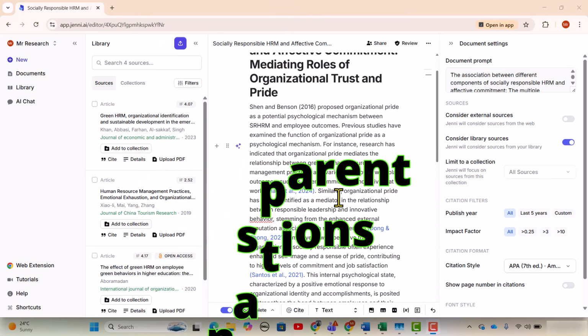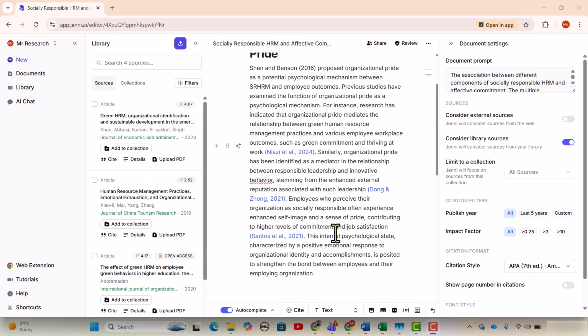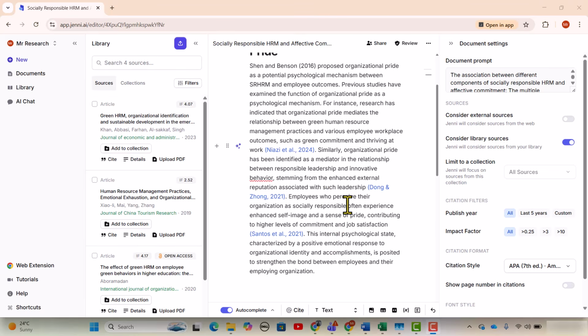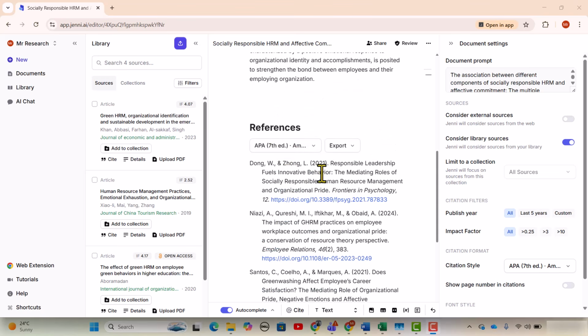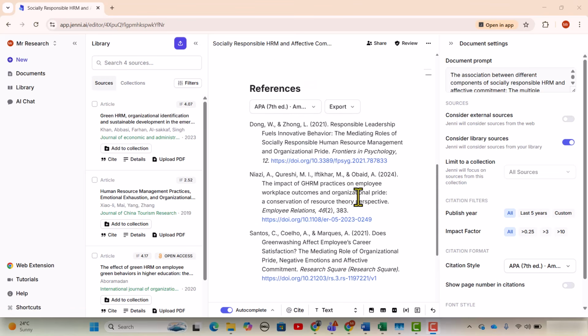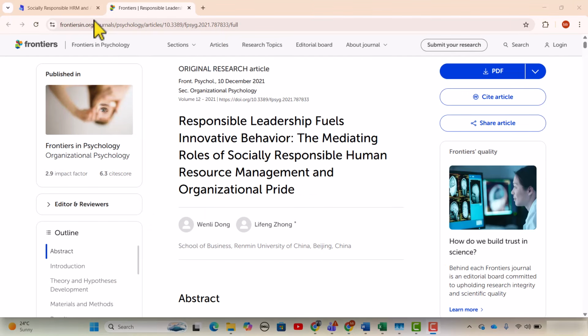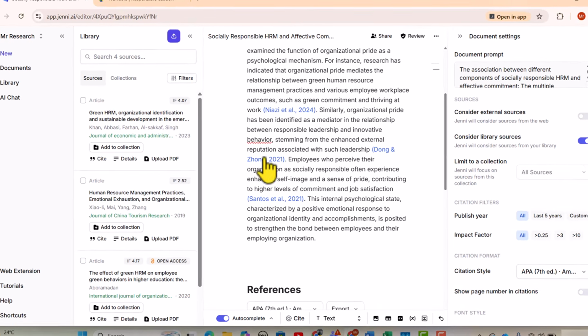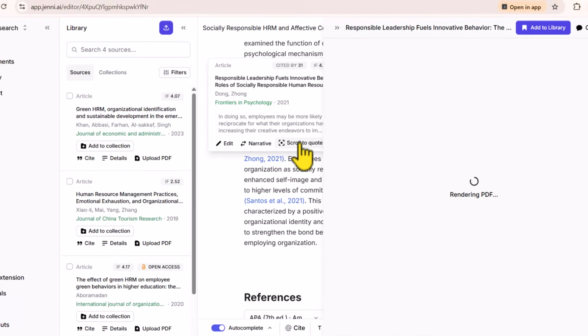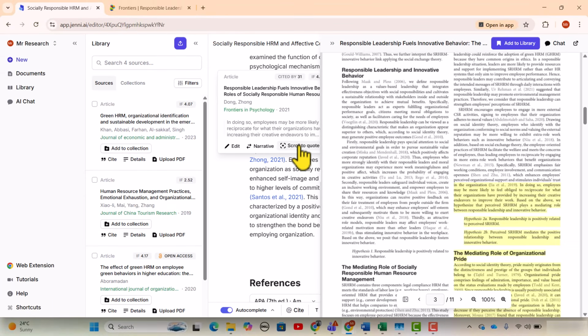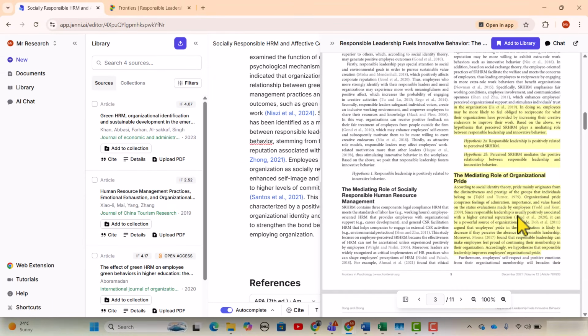As you can see on my screen, I'm working on this research article. All the citations used in the text are listed here, with all the details under the referencing heading. If I want to reconfirm any of these articles, I can simply click its DOI number and it will take me to that particular article. Not only this, if I put my cursor on any of these citations and click this open quote, it will take me to the part of the text from where this text is extracted. So I can read it myself and confirm whether the text written here actually matches this article.